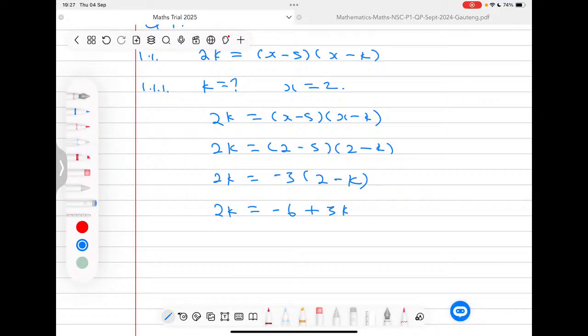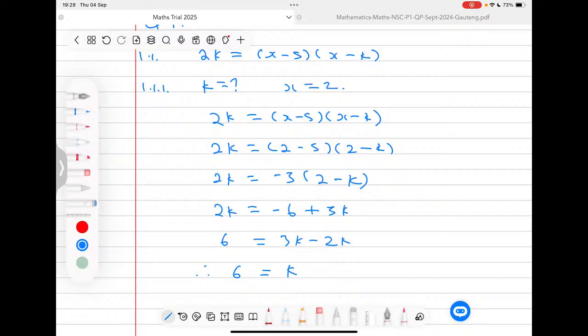So I will take the 2k to this side so that I have 3k minus 2k, and I'll take the negative 6 to this side so that I now have the 6 this side. The combination of these like terms will give me a k, because 3 minus 2 is just k, and then I have a 6 here. So the value of k is indeed 6.